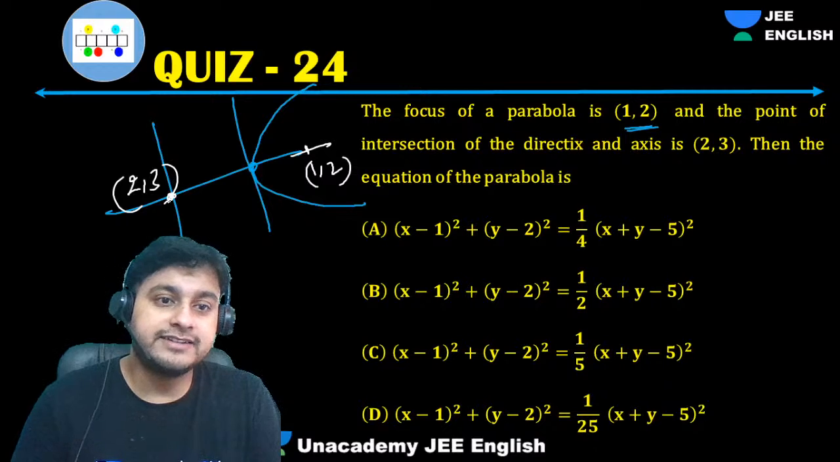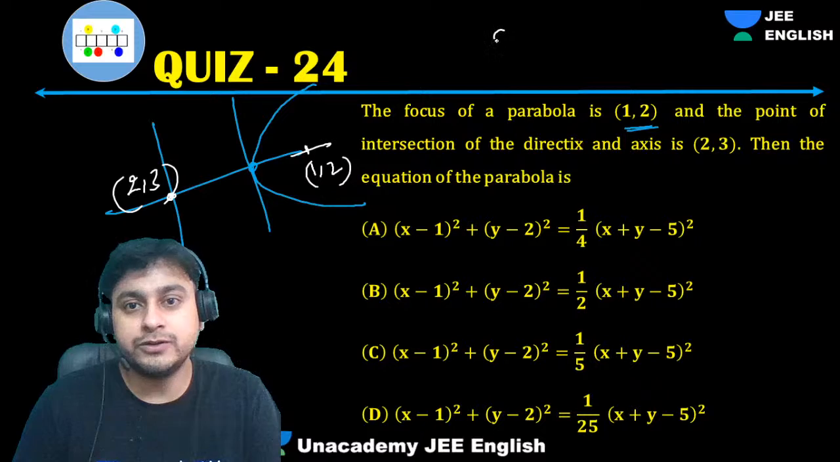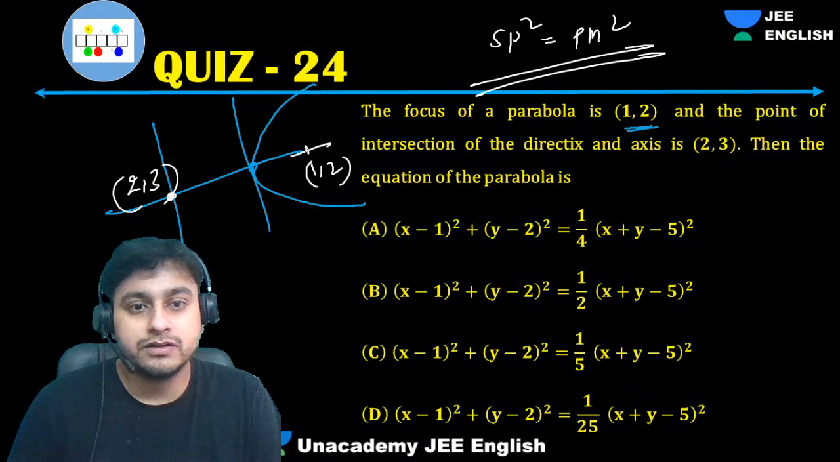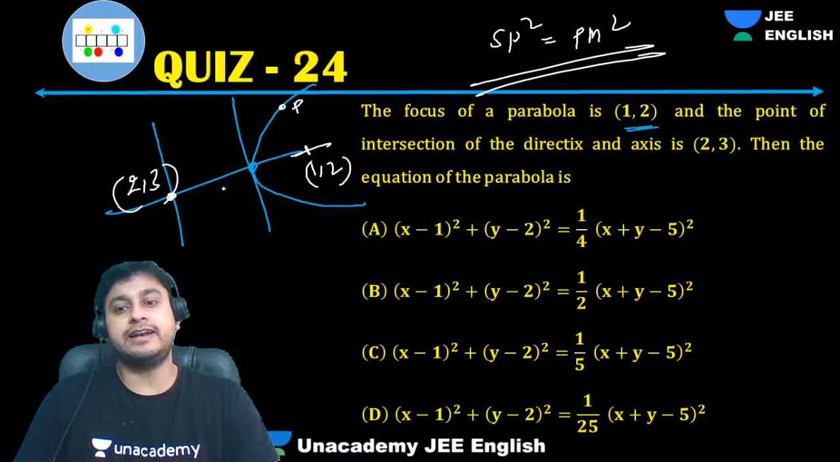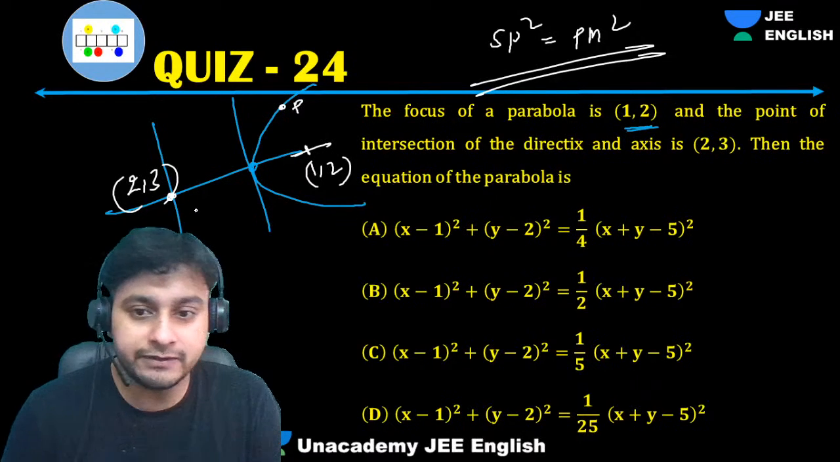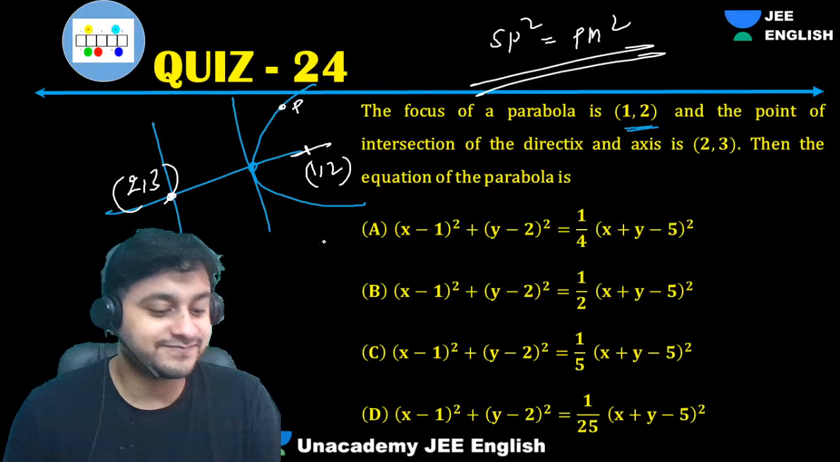If we get the directrix equation, will the job be done? We can use SP square equals to PM square, isn't it? Yes or no, guys? We know the focus. We can take any point as P. This square is equals to this square. That directly we can get it. Isn't it, everyone? Yes. So let's get the equation of directrix.